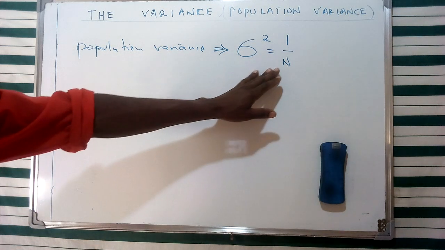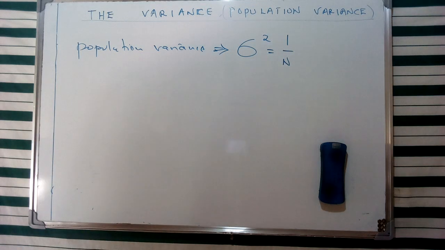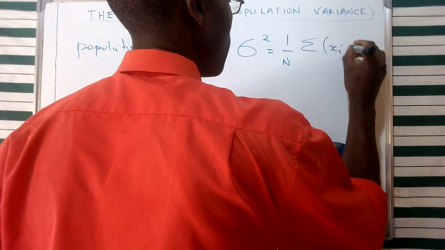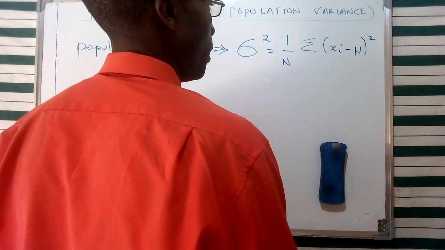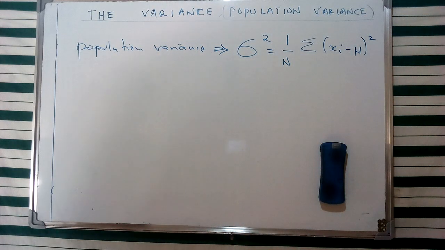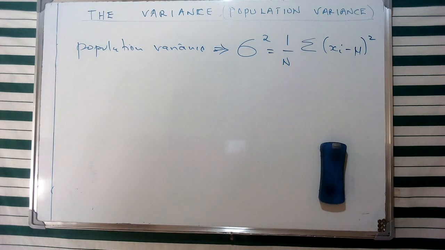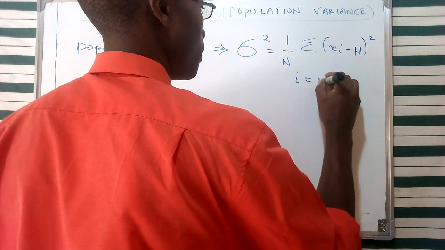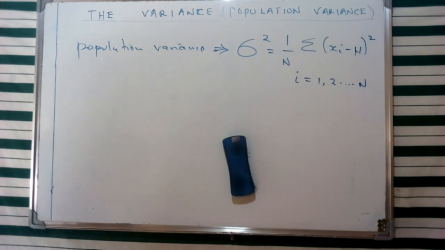So by division, I've given it in terms of a reciprocal, 1 over n. And then we're going to find the total of these specific variations, as a general case for the averages, given as a square of those specific variations. So this representation is going to represent our population variance, and we can consider the observations ranging from 1 to the total number of values of that specific population, given in terms of n.